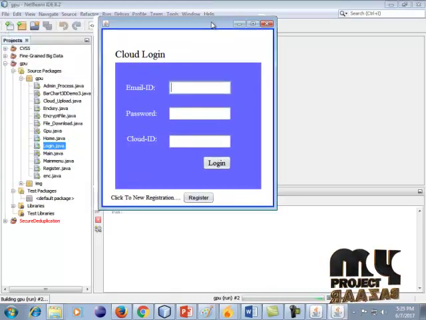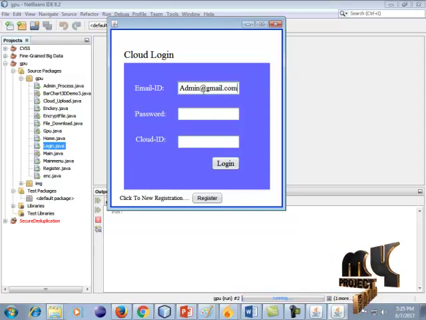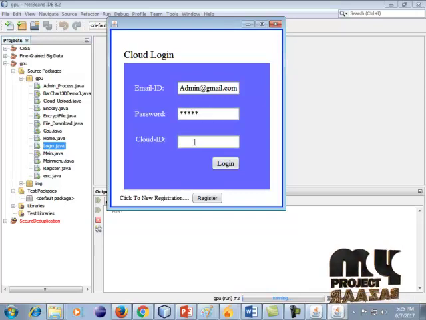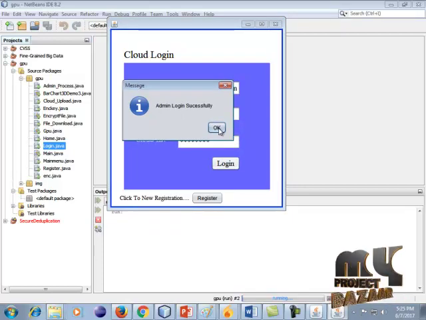So it is our login process. The admin can enter this login. The email is admin@gmail.com. The password is also admin, where the A is a capital letter. The cloud ID is also admin123, where the A is a capital letter. So click this login. Again, the admin has successfully logged in to our process.